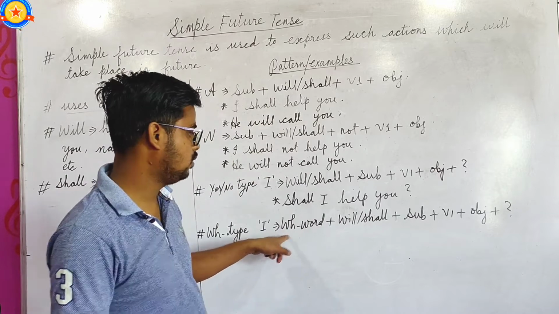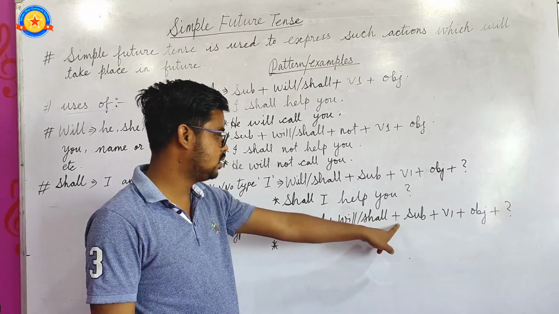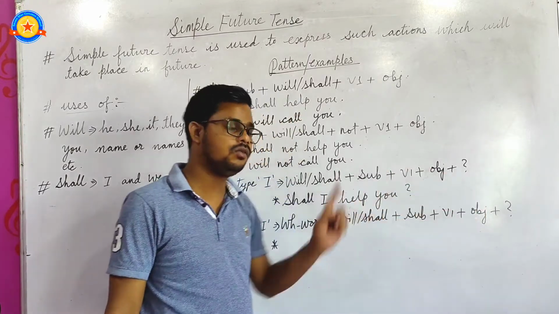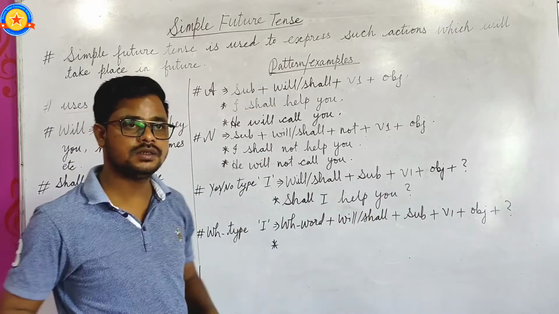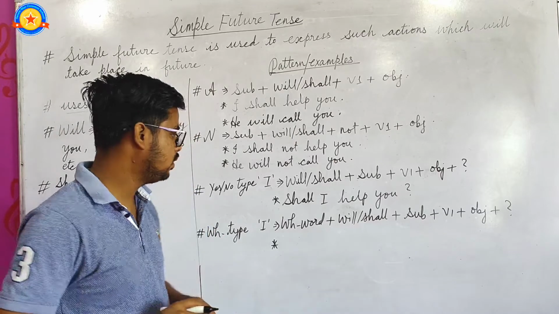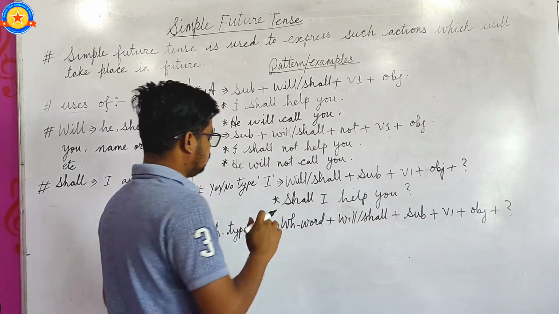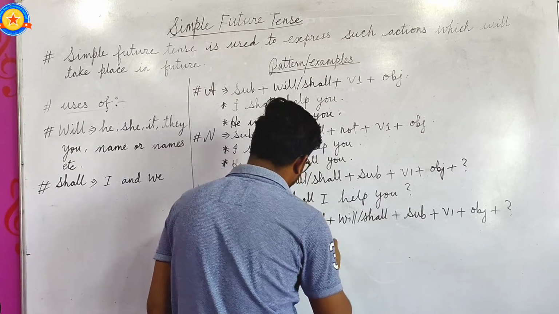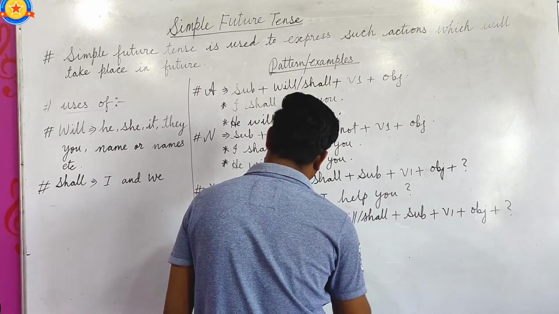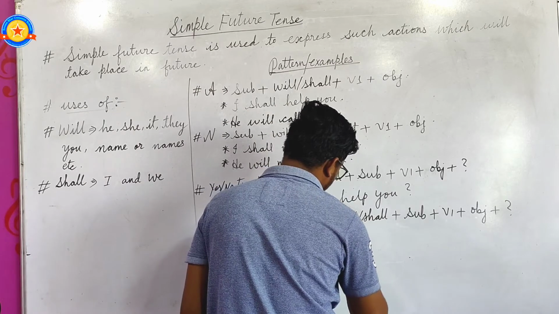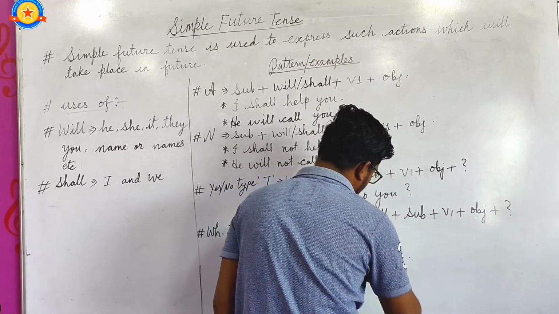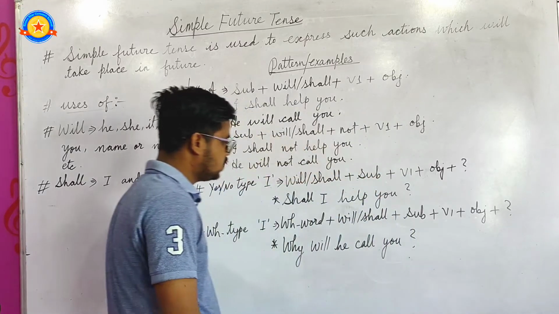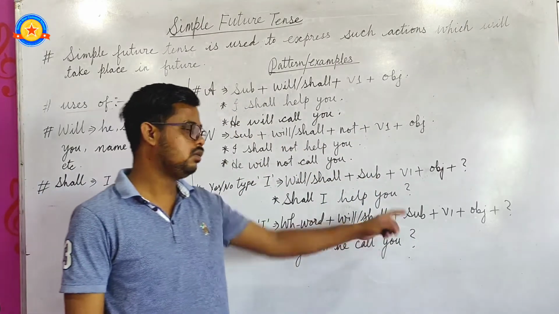For example, why will he call you? And at the end of the sentence, don't forget to put a question mark.